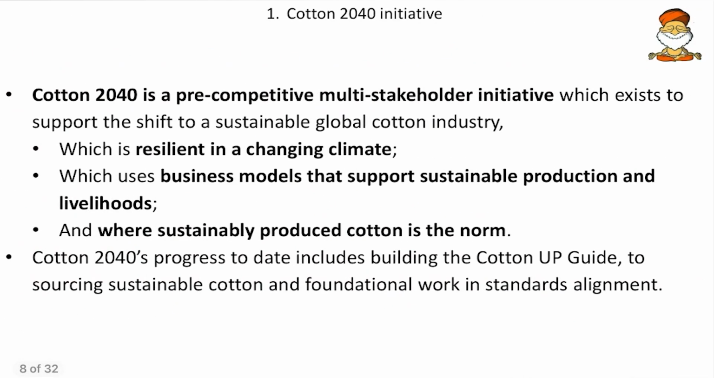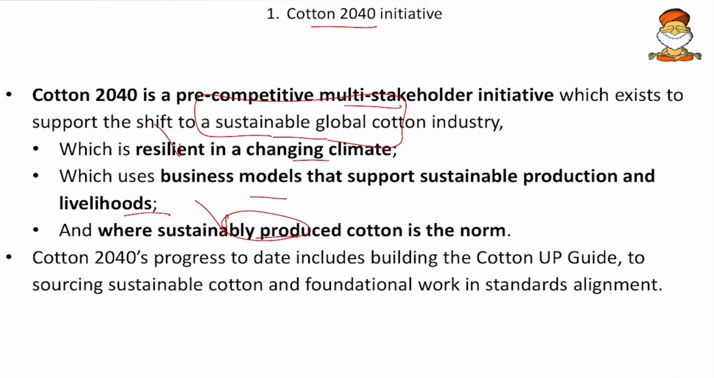Then coming to the topics, Cotton 2040 initiative. Cotton 2040 is a pre-competitive multi-stakeholder initiative which exists to support the shift to a sustainable global cotton industry. So that means sustainable cotton is being thought out here. And this should follow the following criteria. That is, which should be resilient to a changing climate. Then, which uses business models that support sustainable production and livelihoods, and where sustainable production of cotton is the norm. So here the variety of cotton, the way of production and then the business models, all the three should be sustainable.